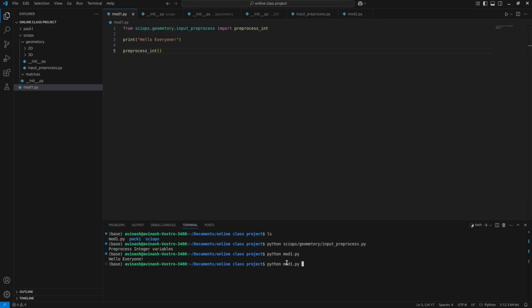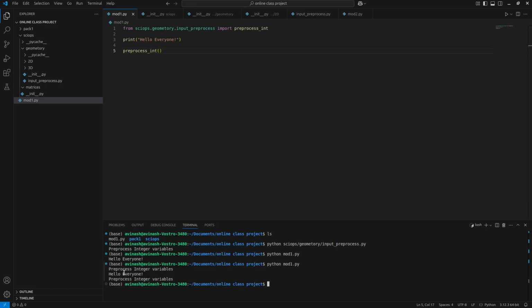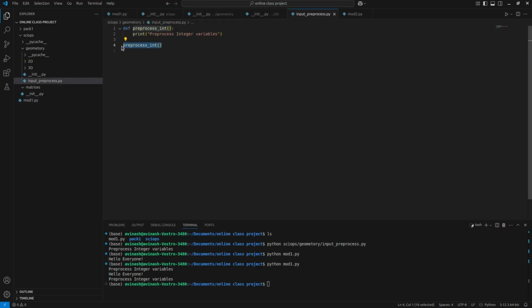If I run this module 1, you can see pre-process integer variables, hello everyone, and it is printing this 2 times. Why? The reason is that in that file also we were calling this function. So you just save this. I am removing it.